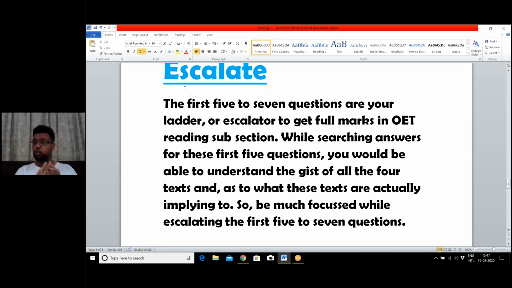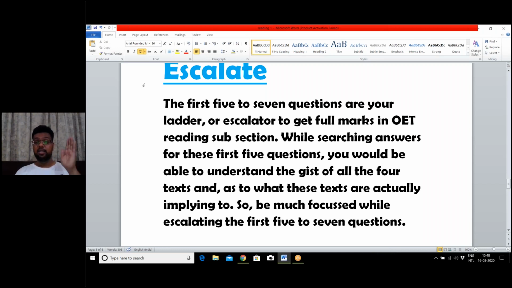So what you have to do is nothing special. These first 5 to 7 questions are your escalator. These are your staircase. This is your ladder. While you are solving your first 5 to 7 questions, the entire concept of the 4 texts would become clear to you, and after solving these questions, you would be in a condition to understand what these 4 texts are actually implying. So the first 5 to 7 questions are your escalator.